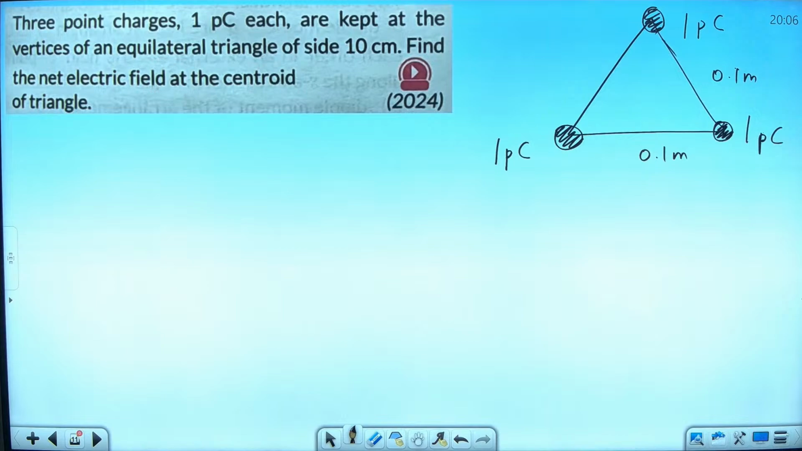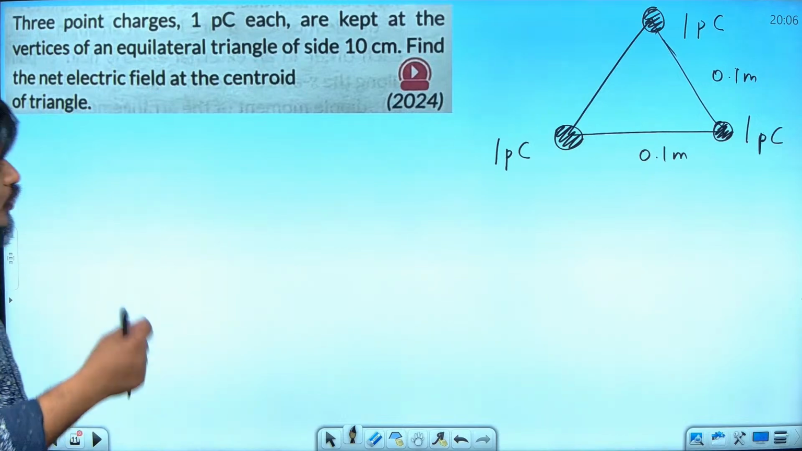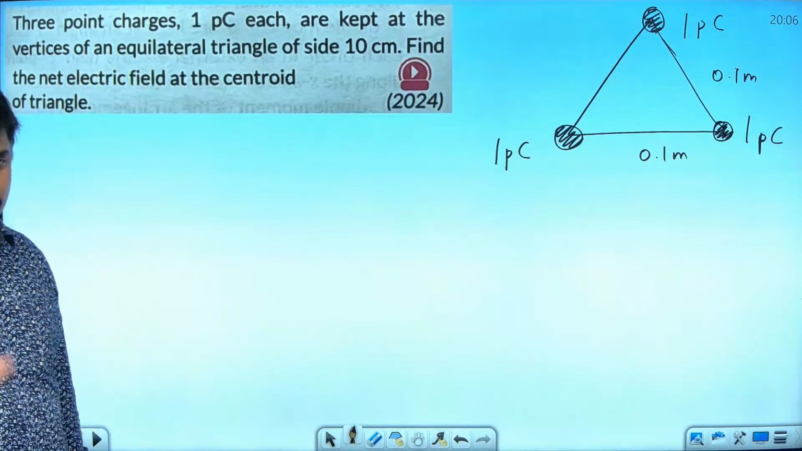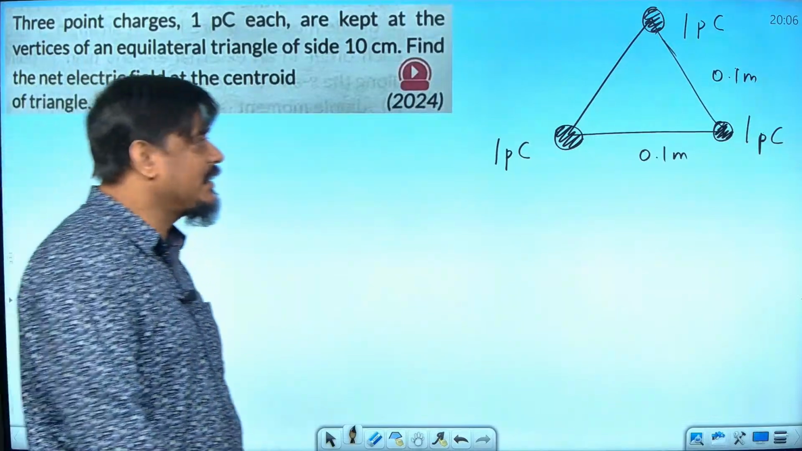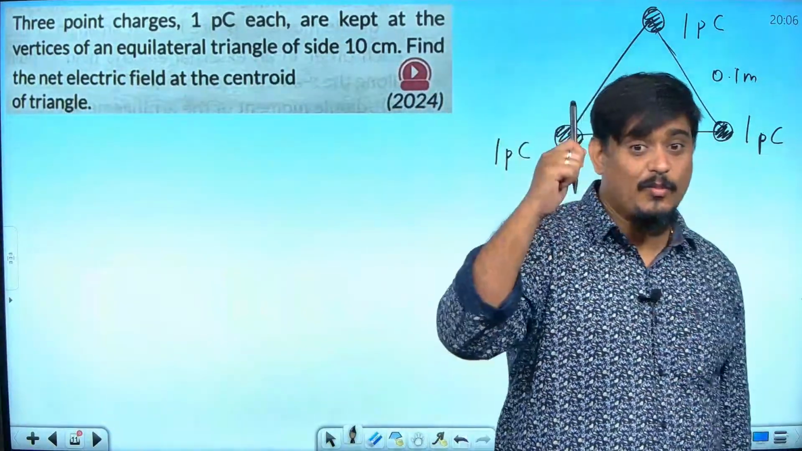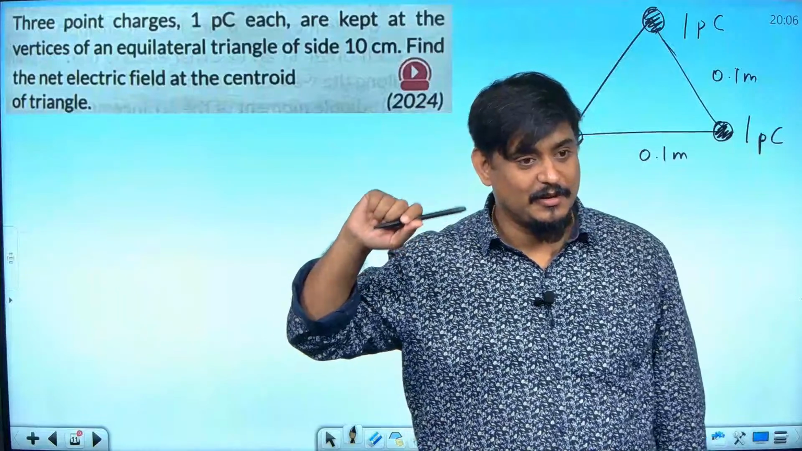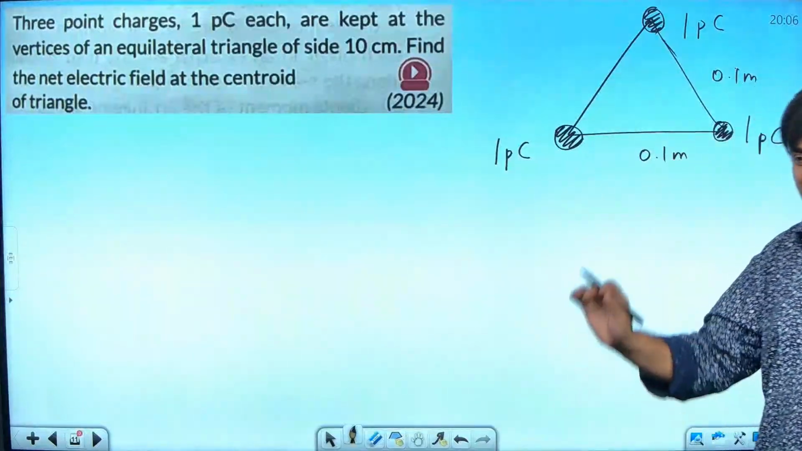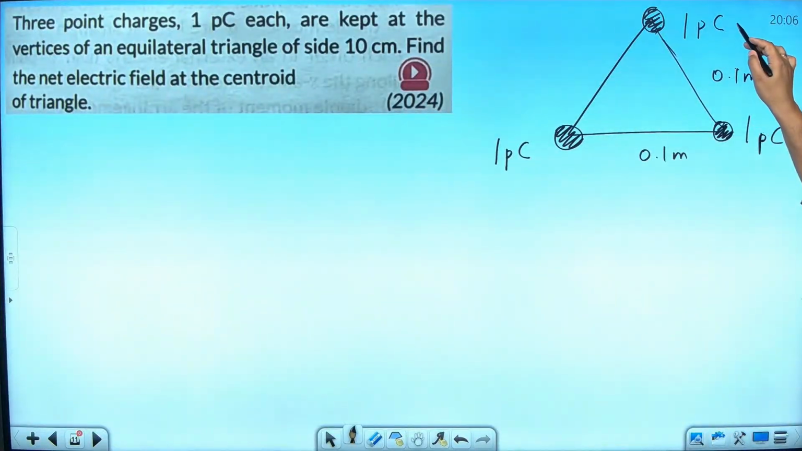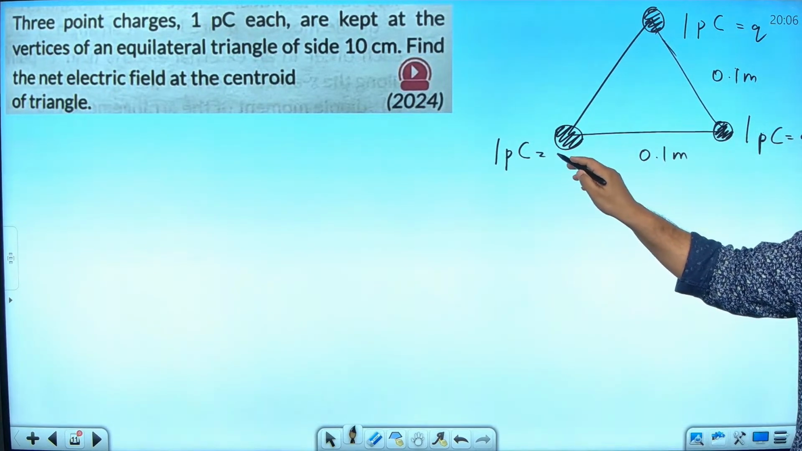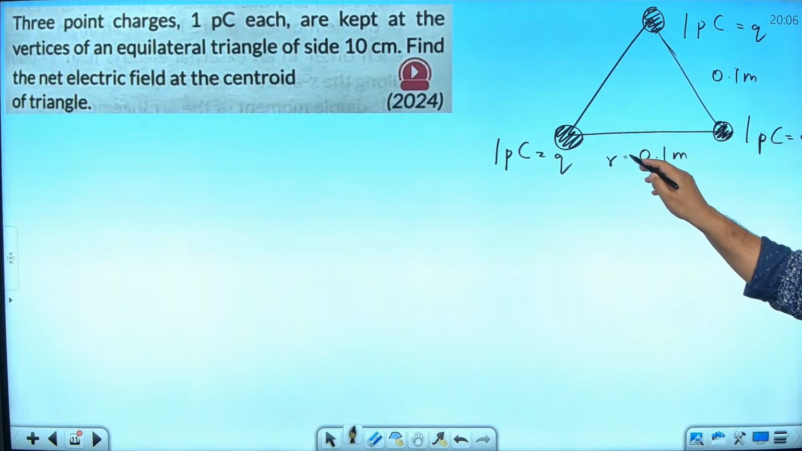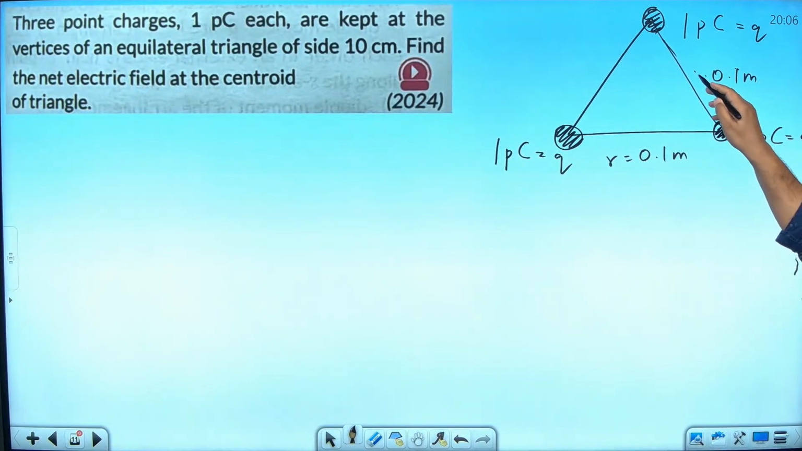You know what I'll recommend? I'll recommend to take it like Q, Q, Q and R, R. That will be more easy. Instead of taking it as 1 picocoulomb, 10 to the power minus 12, 0.1 meter, confusing in solving, take it as Q, this as Q, this will also become Q because all are same. And let this be R, this will also become R because it is an equilateral triangle.